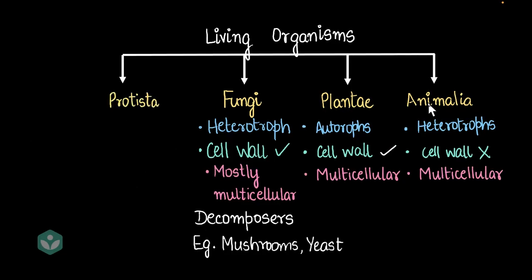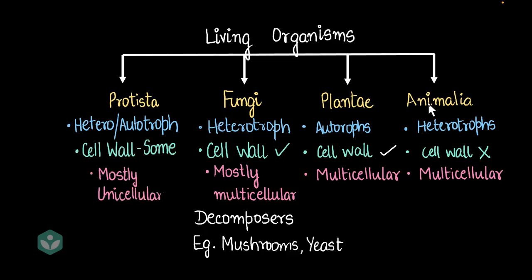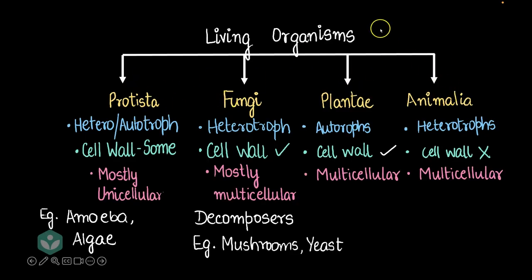So Protista are either heterotrophs or autotrophs. Some of Protista have cell walls. Protista are mostly unicellular. Examples, amoeba, algae, paramecium. These are examples of Protista. Okay, so are we done? Are these four categories sufficient to categorize all the living organisms?